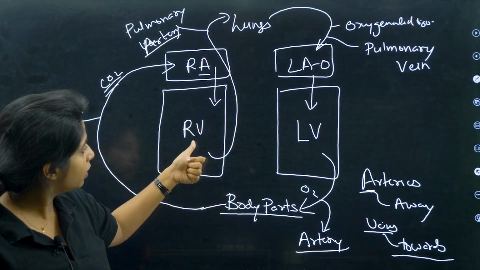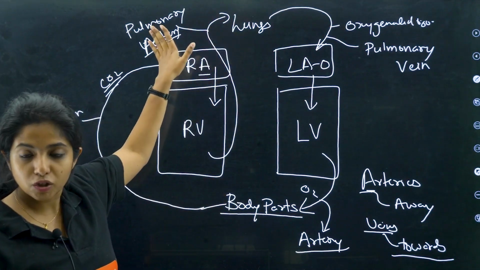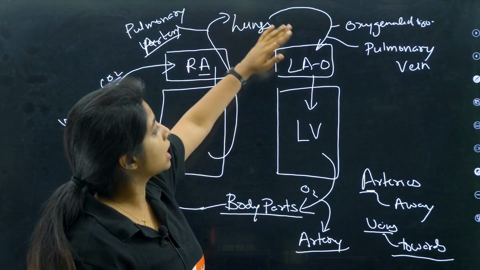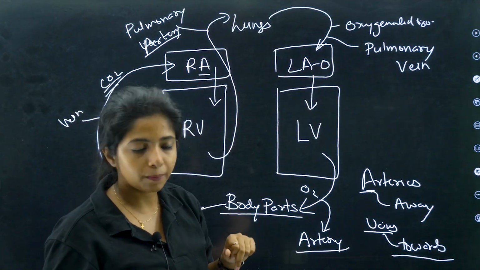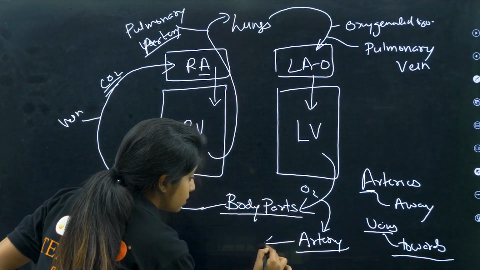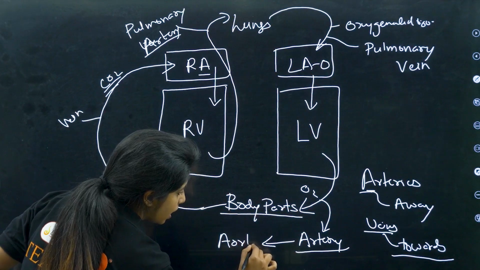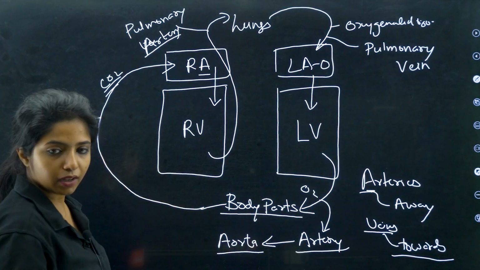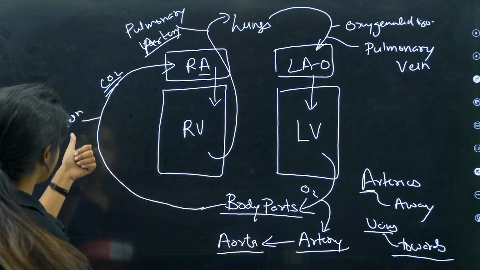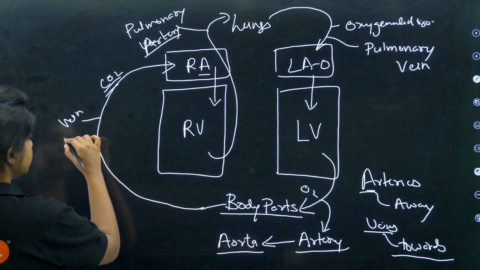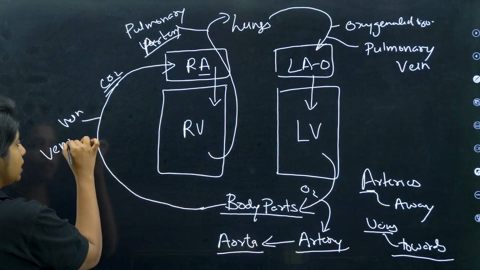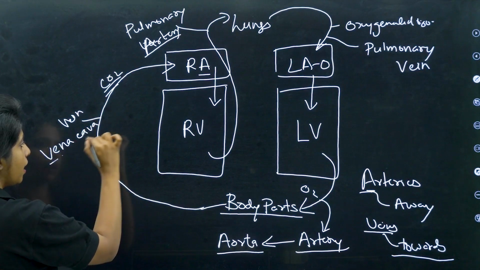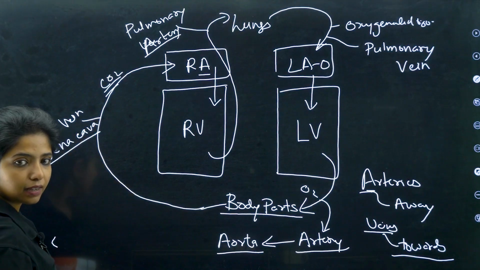The one between the right ventricle and the lungs is the pulmonary artery, and the one between the lungs and the left atrium is the pulmonary vein. Now, what do you call this artery? This is the biggest artery that we have, which is known as the aorta, my dear children. And over here, the vein which is there, you call this the vena cava. What do you call it? Vena cava.